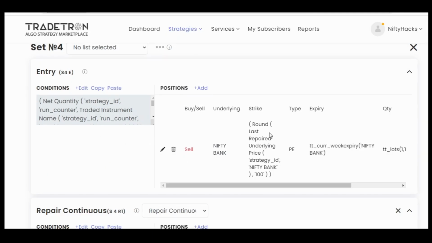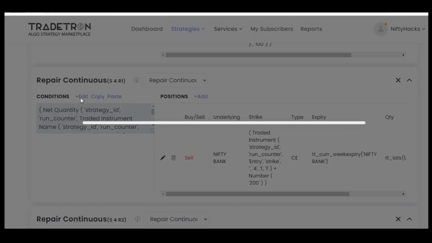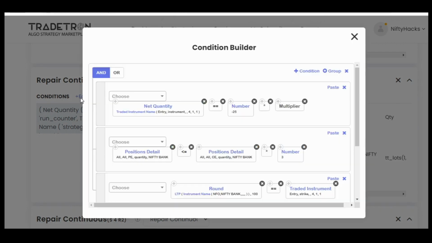So if the market has moved up, I want to sell the current ATM put at the strike of the last call exit, that is, the Bank Nifty spot price at the strike where the last call has exited as the market has moved up. So this is for the out of the money call entry.